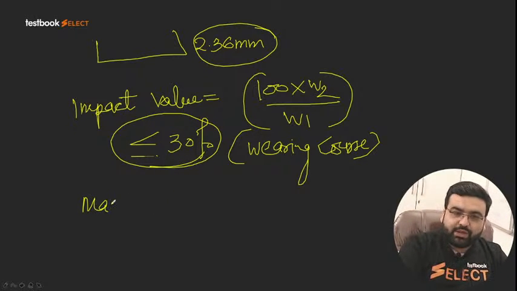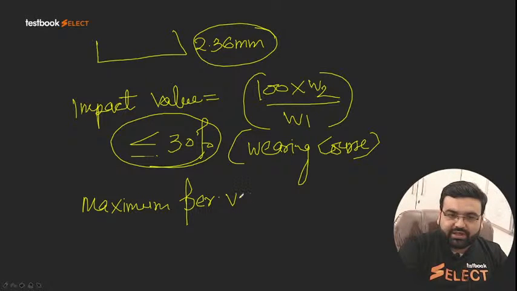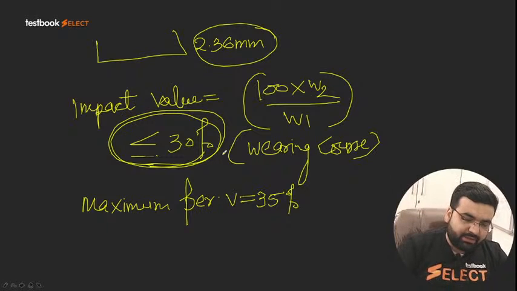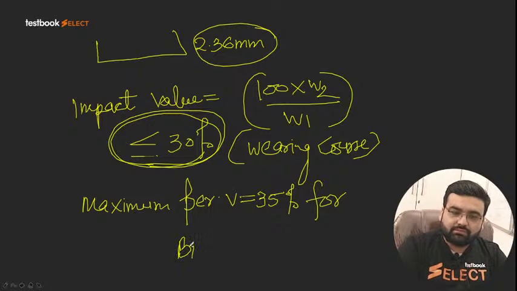Maximum permissible value is 35%. So in any case, it should be less than 35%, but generally it should be less than 30%. The maximum permissible value is 35% for, again the same thing, bitumen macadam, not water-bound macadam.